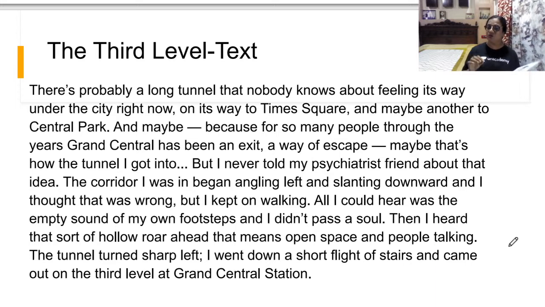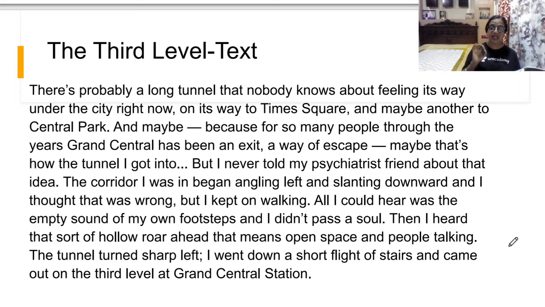So nobody knew, that is, there was a secret way. Nobody knew means there was a secret tunnel under the city to Times Square, which he finds to be the entry of the third level, or maybe the Central Park. So nobody knows about it, feeling its way under the city right now.